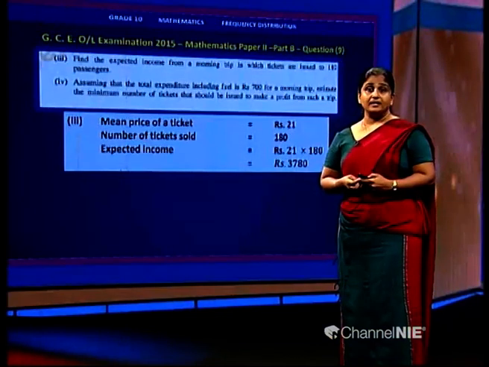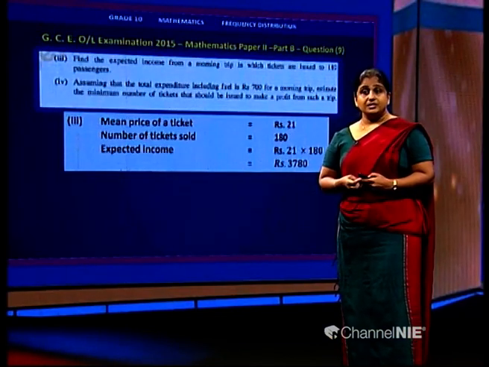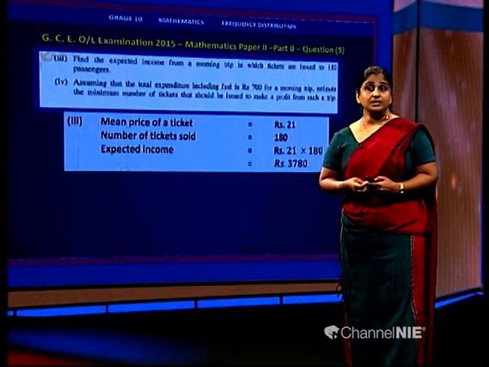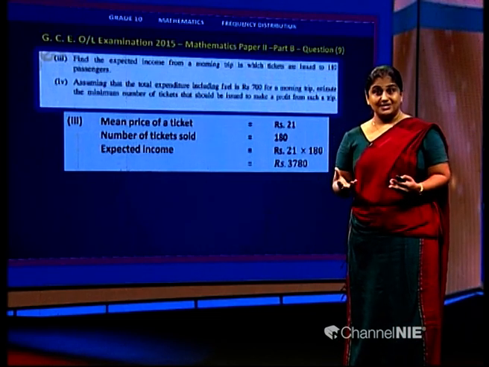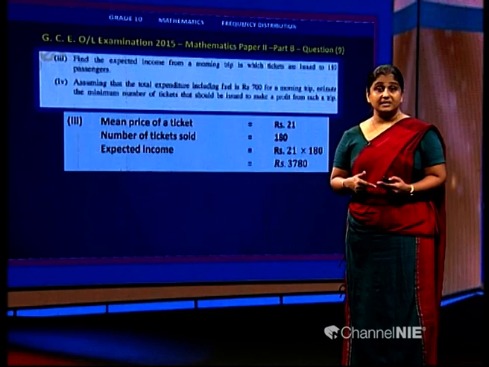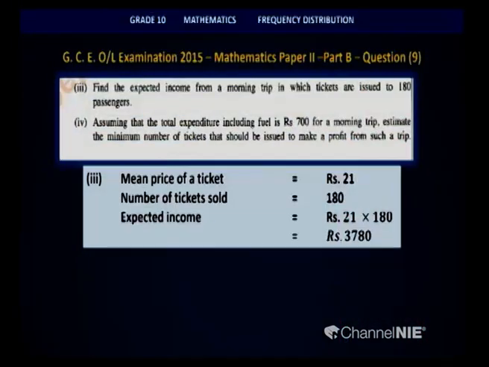In the fourth part, they are asking us to assume the total expenditure including the fuel to be 700 rupees. So the total cost of this is 700 rupees. Now let us look at the question. They ask us to find the minimum number of tickets that we should be selling to make profit from this trip. So children, the cost is 700 rupees.